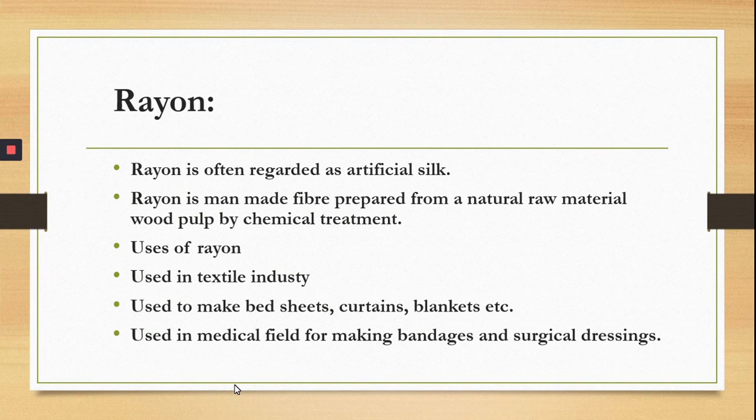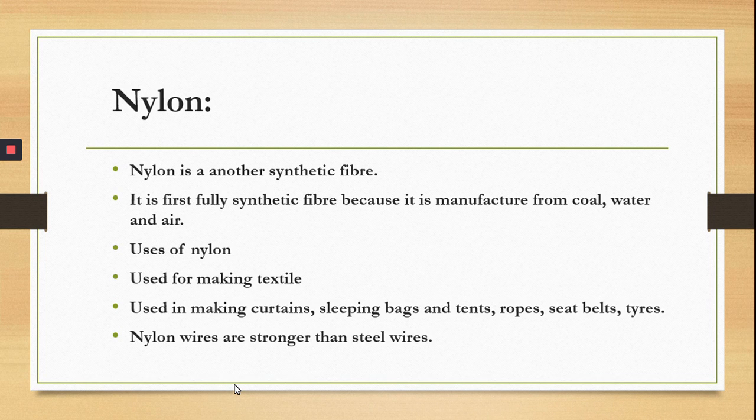Next is nylon. Nylon is another synthetic fiber, and it is the first fully synthetic fiber because it is manufactured from coal, water, and air.